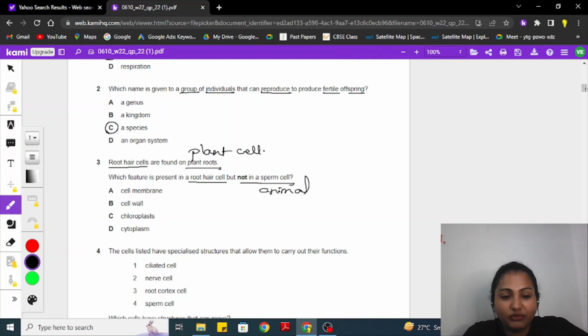Now we are still waiting for the examiner report because we are still confused with option B and C, because cell membrane is common in both plant cell and animal cell. Cytoplasm is also the same, but the plant cell has both, which animal cell doesn't, which is chloroplast and cell wall. Okay, so the correct option which is given as per the mark scheme is cell wall.